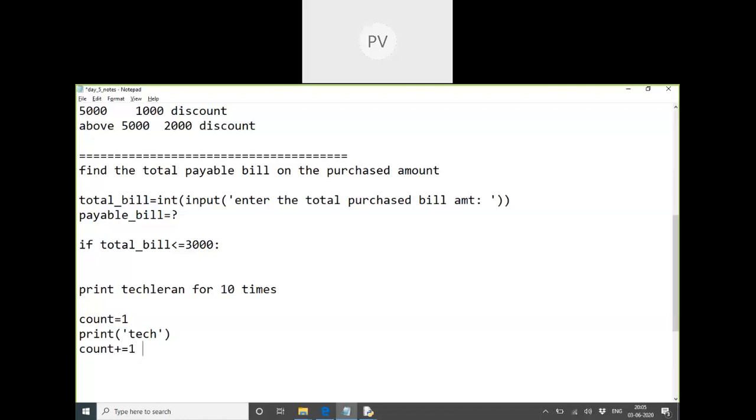That means now it is increased to 2. Again I'll try to print. This printing goes on. That means we have to do this repetition again and again till my count reaches which number? Obviously the number 10. After 10 it should stop.